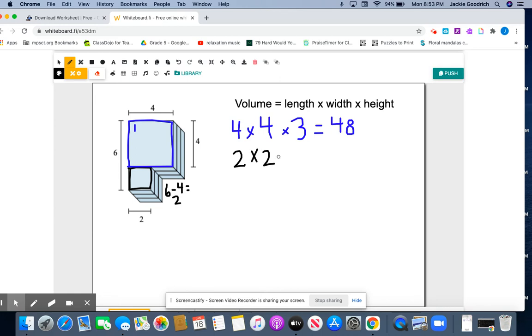And then our height, again, we count the layers, and we have 1, 2, 3 layers. So this is 4 times 3, which is 12. And then I add them up. 8 plus 2 is 10. 4 plus 1 is 5, plus 1 more is 6. So my total volume is 60. This is in centimeters cubed.